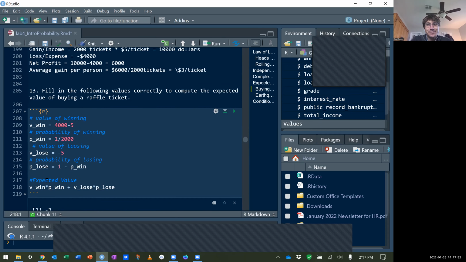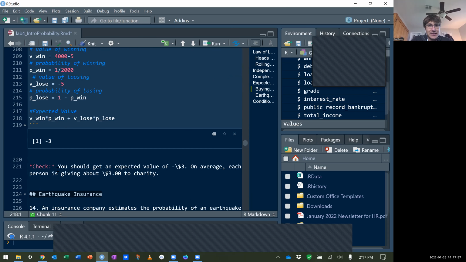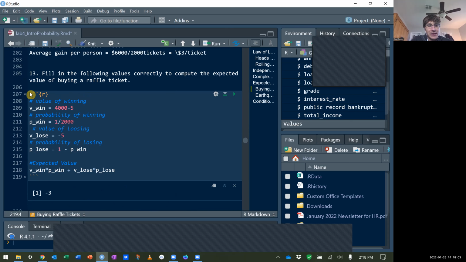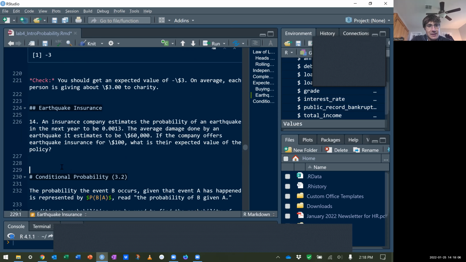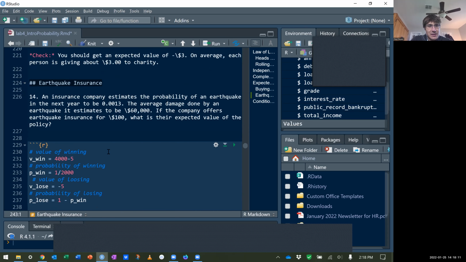So that's a good example. All right, I want to let you work on the next problem by yourself. You can talk about it in class if you want, but my first tip will be copy paste what you're seeing here, and then decide what winning and losing mean. I might say winning is no earthquake. What are the probabilities and values of no earthquake, and then losing is when there is an earthquake. Those are the two outcomes in the situation.